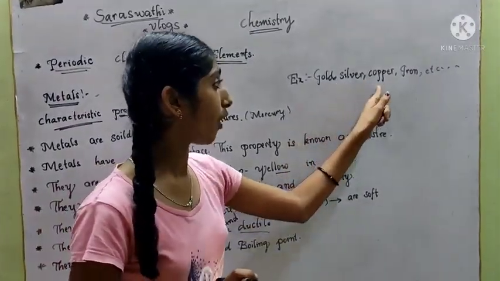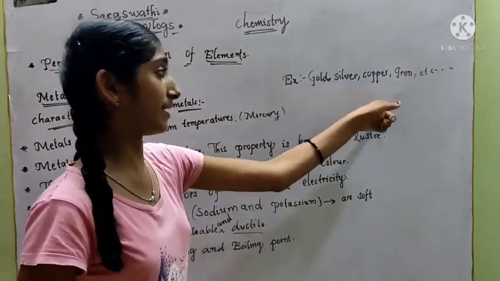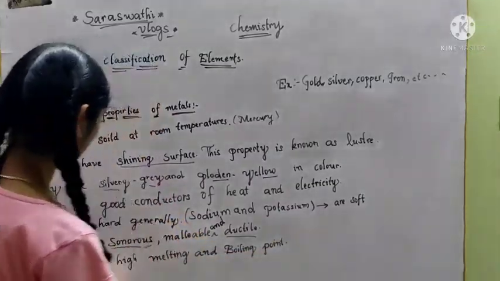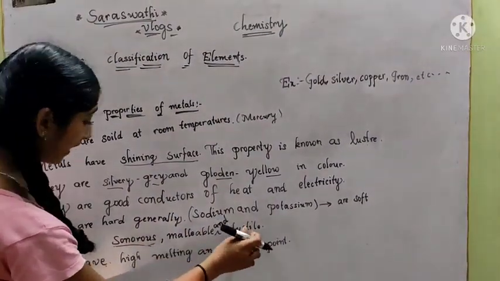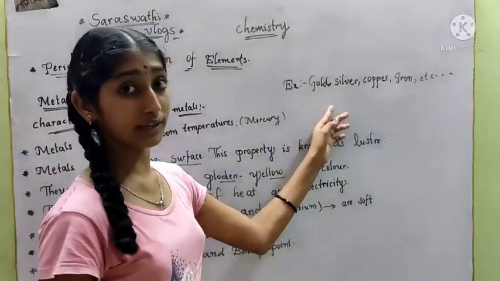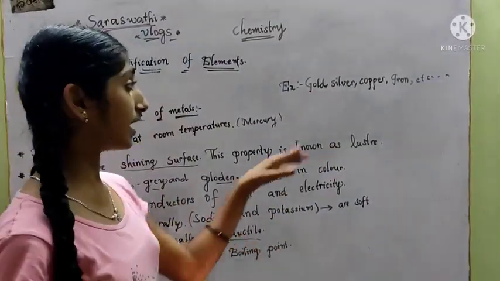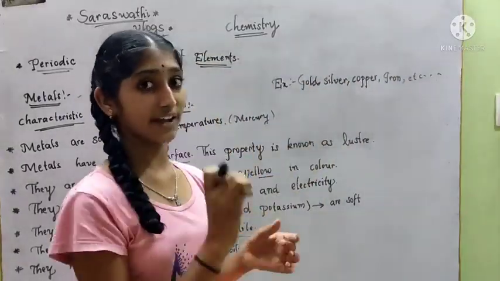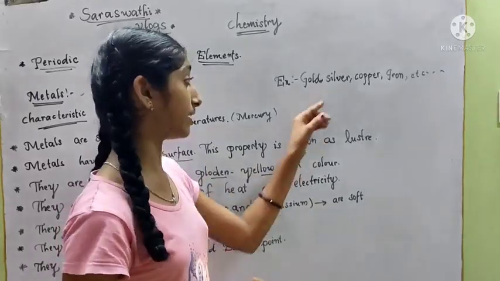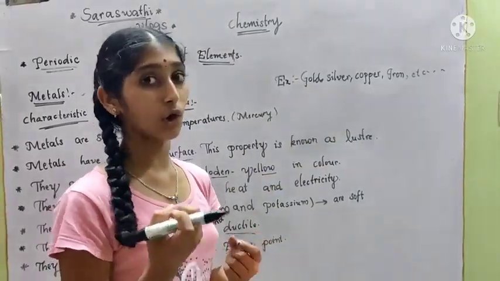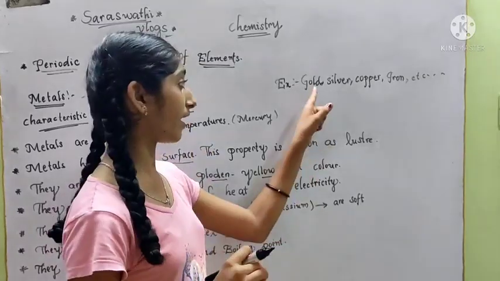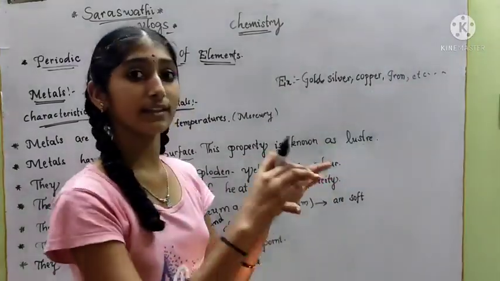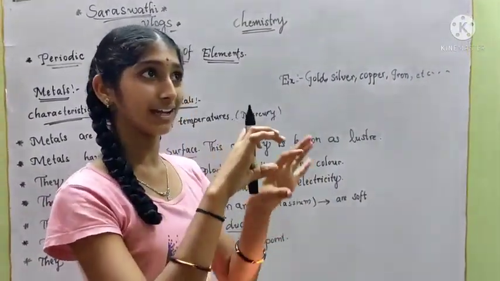So gold, silver, copper, iron, these are all hard materials except what? Sodium and potassium, they are generally soft. They are sonorous, malleable, ductile. Sonorous means they have a ringing sound. Ductile means we can make them into fine wires. Copper wires we also get. Silver, when making ornaments, we can see they make fine wires, and gold also can be made into fine wires. So iron will also be in a wire form.